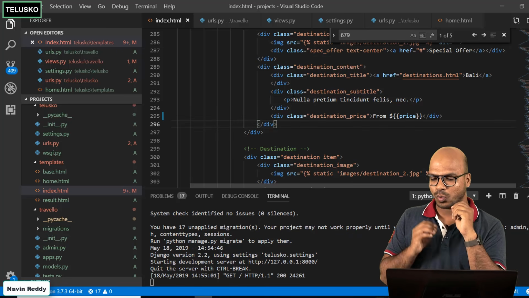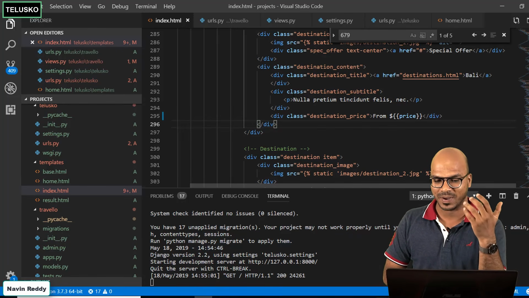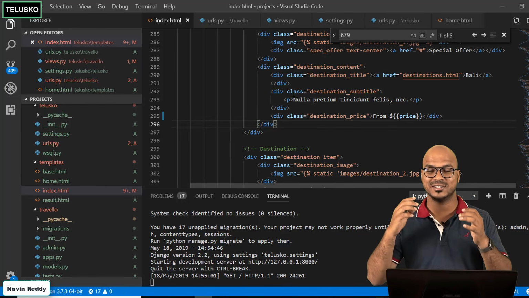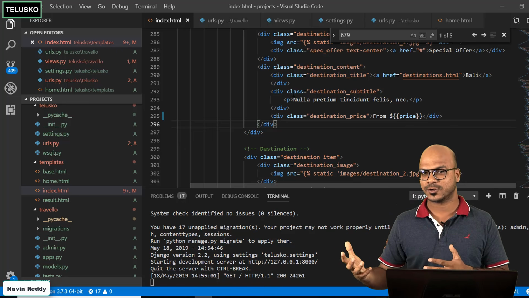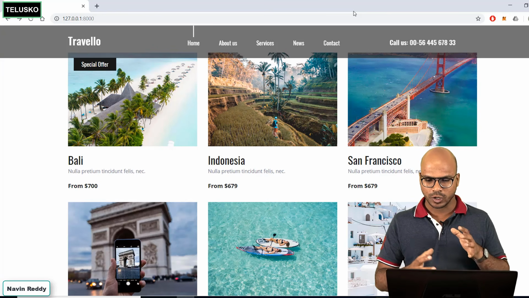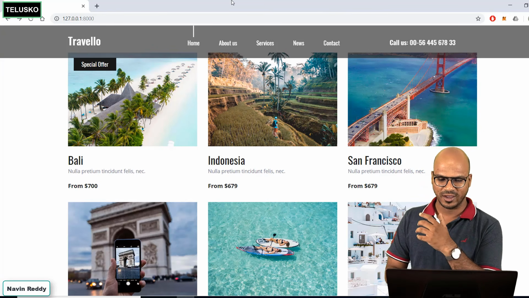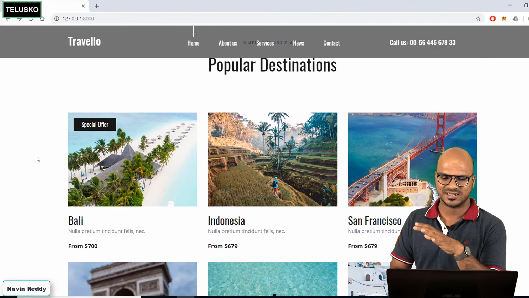But now I don't just want to pass the price. I also want to pass all the data, in fact, the images and the name from the Python code. Now think about this. If you want to pass all this information for every destination, you can see we have 6 destinations here, right?